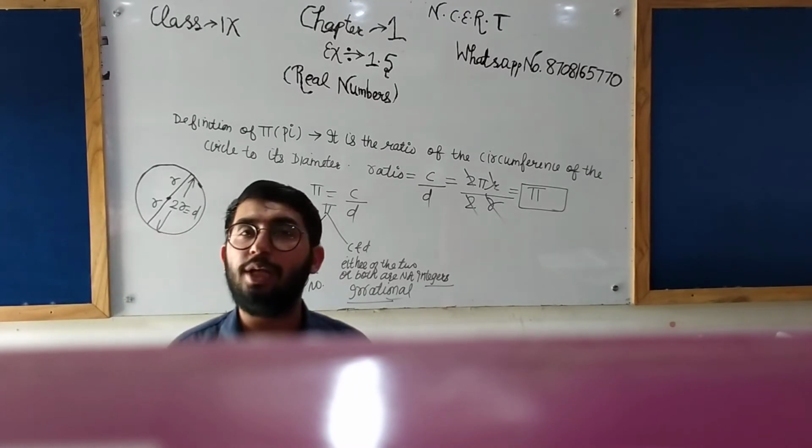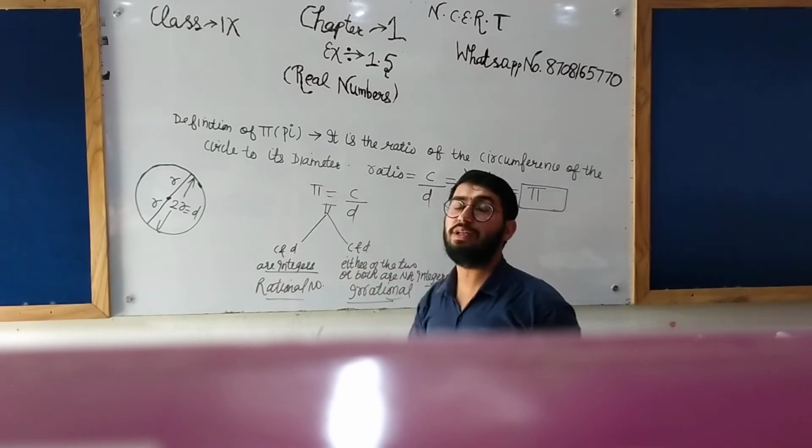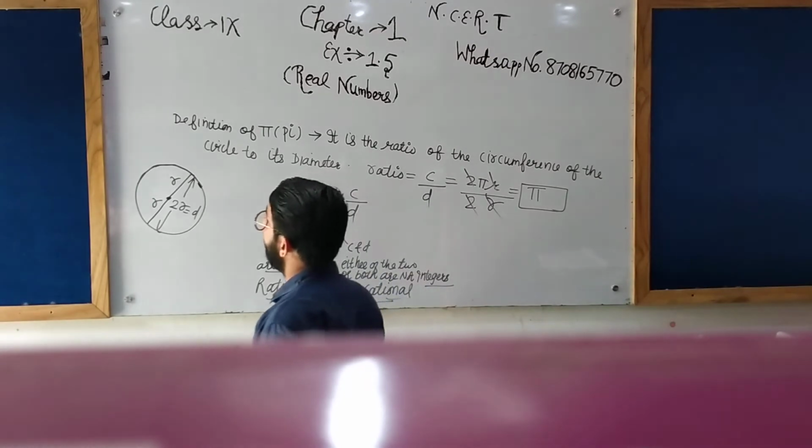Now let me tell you one thing, kids. C is the circumference of the circle and D is the diameter of the circle. Okay. Let me tell you one thing.